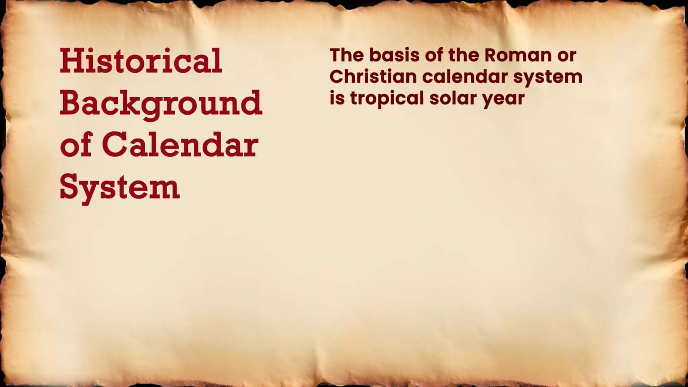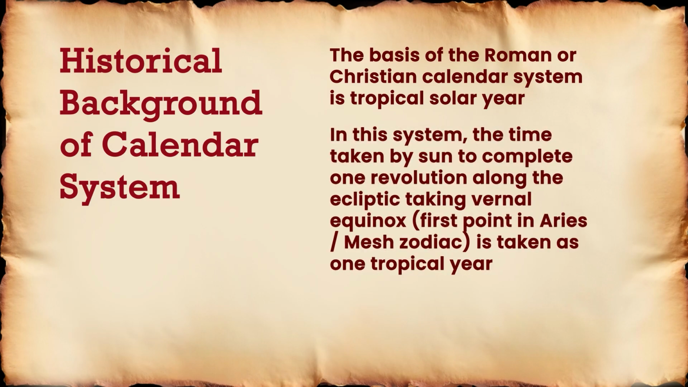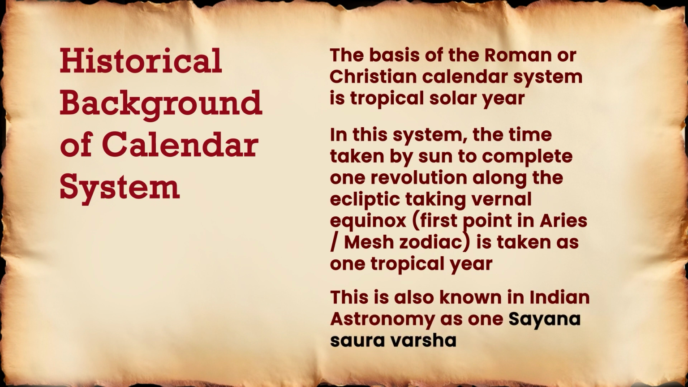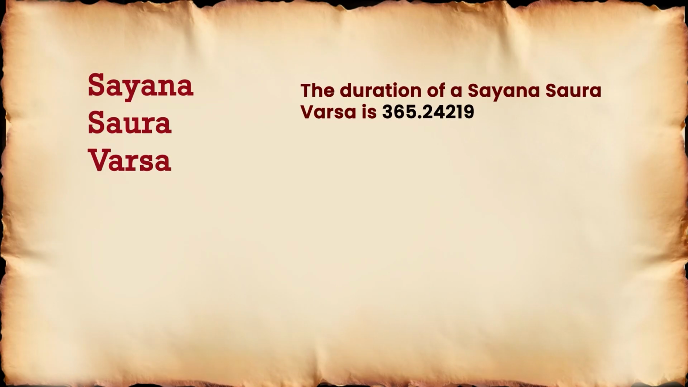The basis of the Roman or Christian calendar system is the tropical solar year. In this system, the time taken by the sun to complete one revolution along the ecliptic, taking the vernal equinox, that is the first point in Aries or Mesh zodiac, is taken as one tropical year. This is also known in Indian astronomy as one Sayana Sauravarsh. What is Sayana Sauravarsh? The duration of a Sayana Sauravarsh is 365.24219 days. In daily use, it is rounded to 365 days.